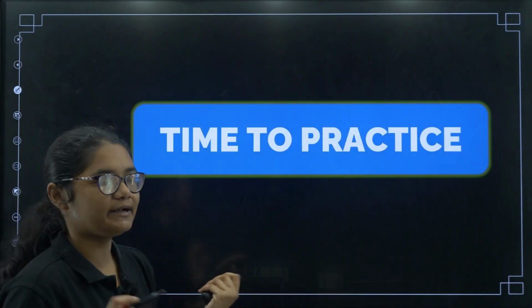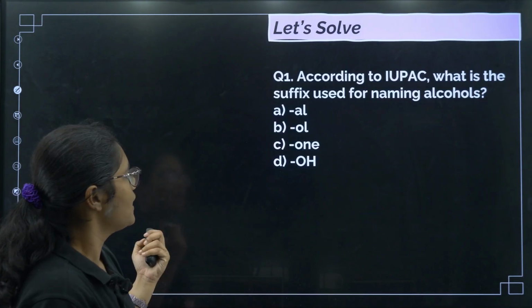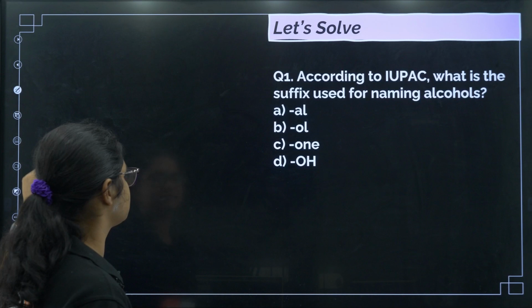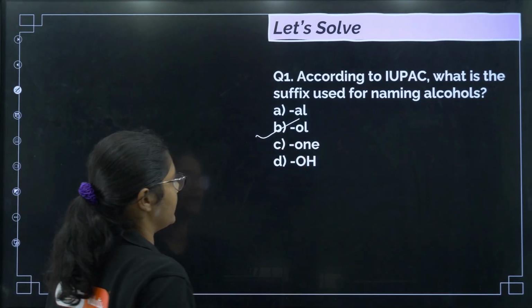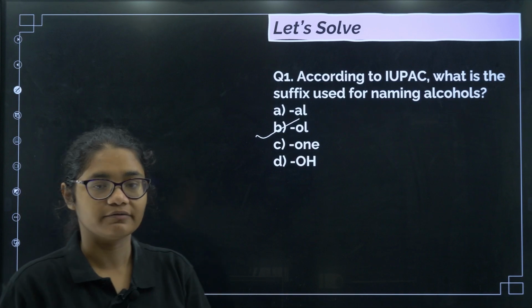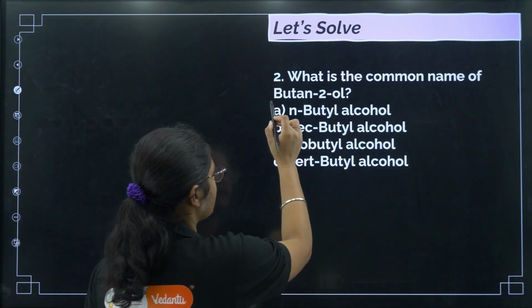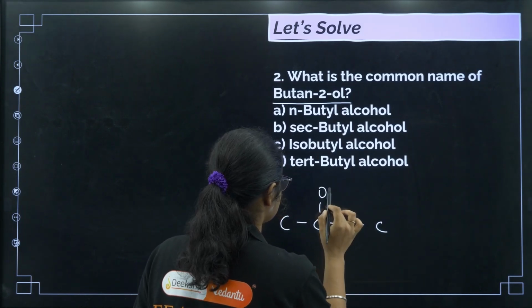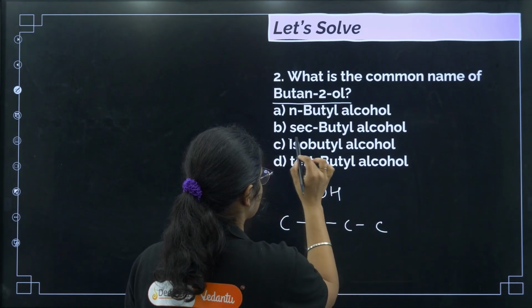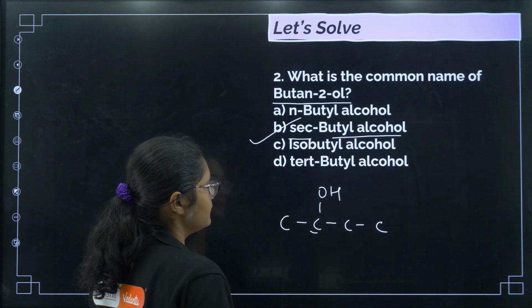Okay, so now we will do some questions. Let us see how much we have learnt today. According to the IUPAC, what is the suffix used for alcohols? Just now we have discussed, it is OL. In the naming of alcohols we use the suffix OL. Next, common name of butan-2-ol. If you draw the structure, this is butan-2-ol. So it is secondary butyl alcohol because this is a secondary group, right?